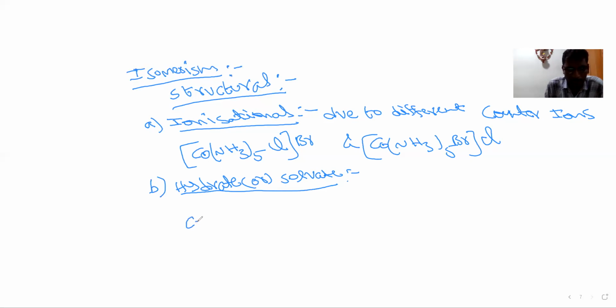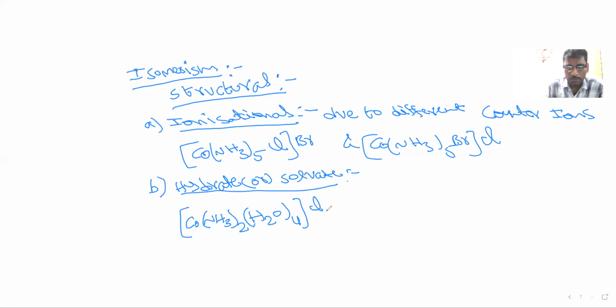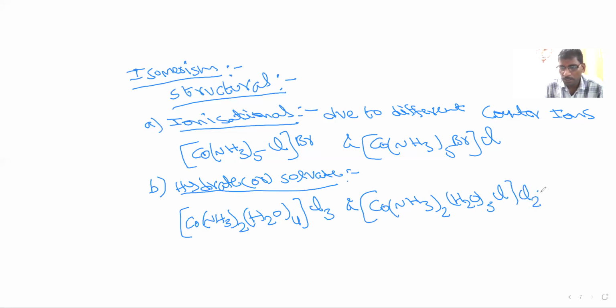For example, [Co(NH3)2(H2O)4]Cl3 and [Co(NH3)2(H2O)3Cl]Cl2·H2O. Observe these two molecules.